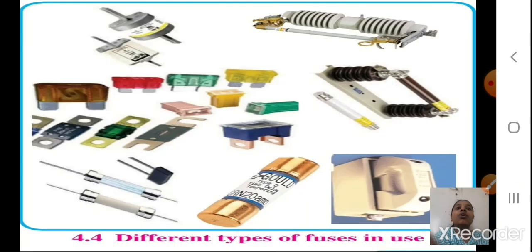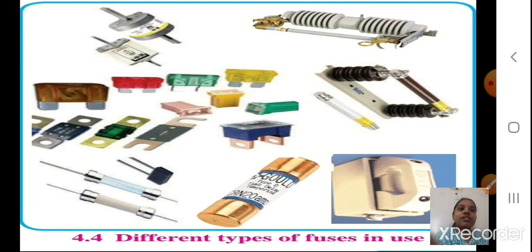So these are the different types of fuses which we use. You can see we have different types. You can check at your home also which type of fuse you are using. These are the different types of fuses which we have. You can see the picture, it is given in your text also.